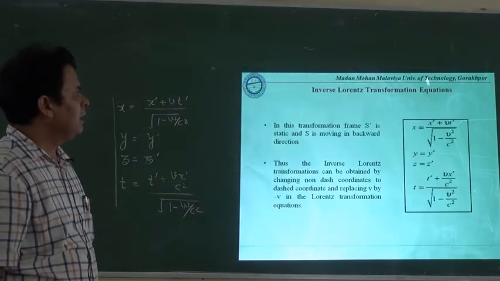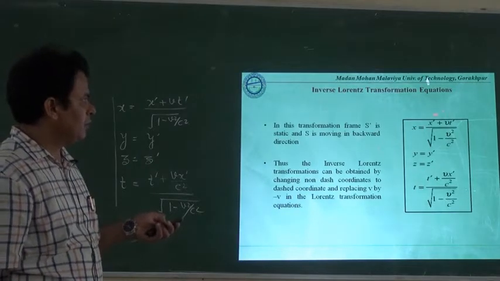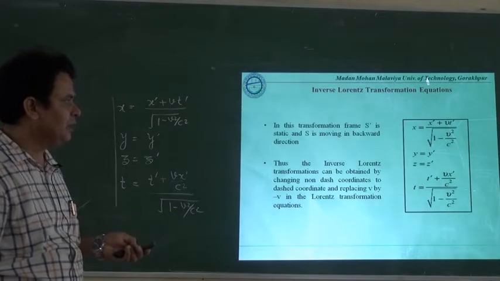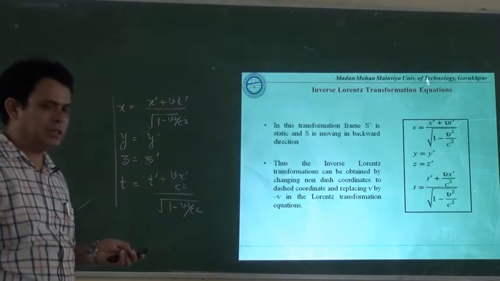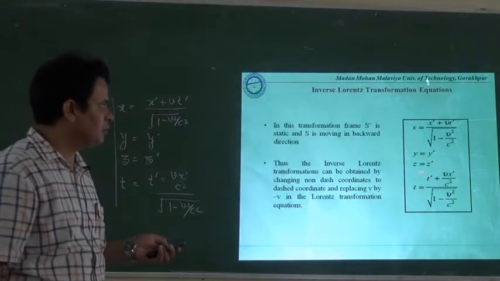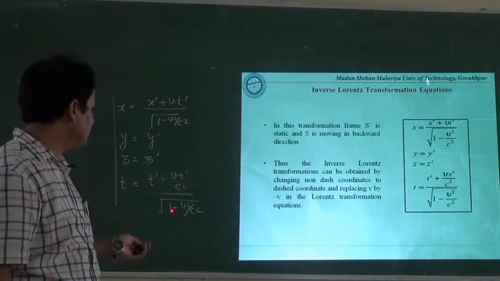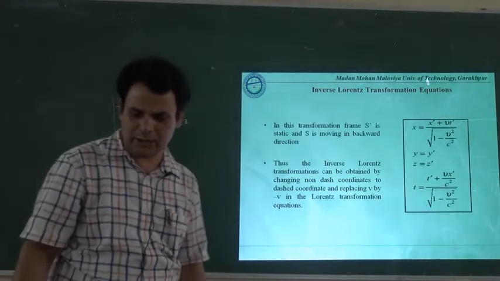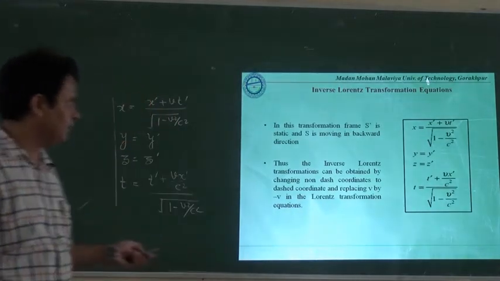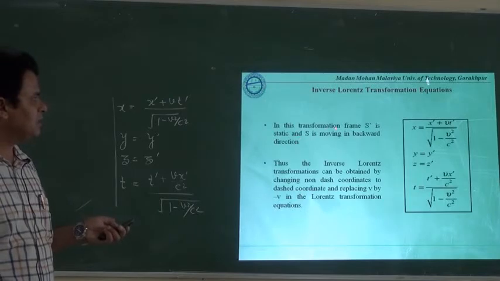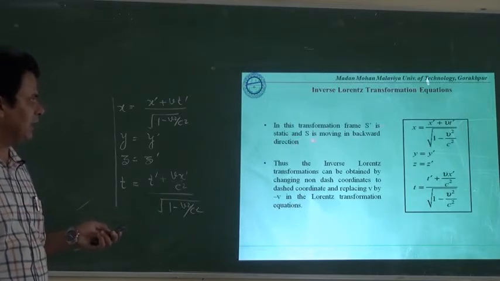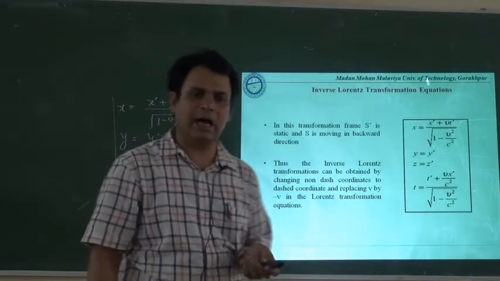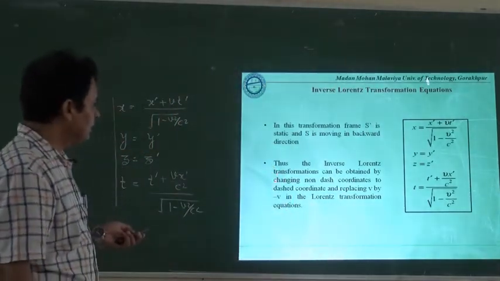What you will see here: x is equal to x dash plus v t dash upon under root 1 minus v square upon c square, y is equal to y dash, z is equal to z dash, t is equal to t dash plus v x dash upon c square, upon under root 1 minus v square upon c square. And as I have already suggested, in this transformation S dash is static and S is moving in the backward direction. That's why we are taking v as minus v.